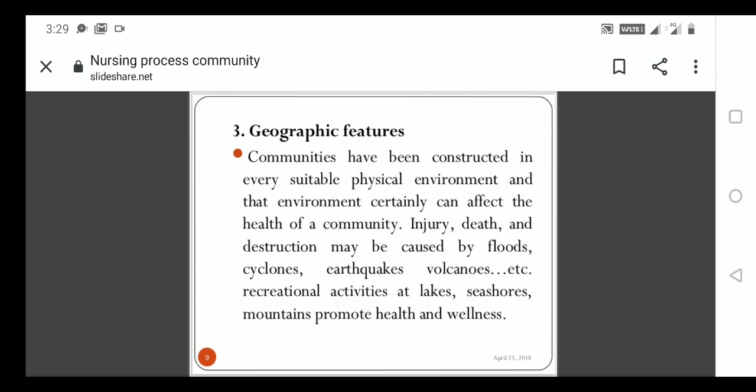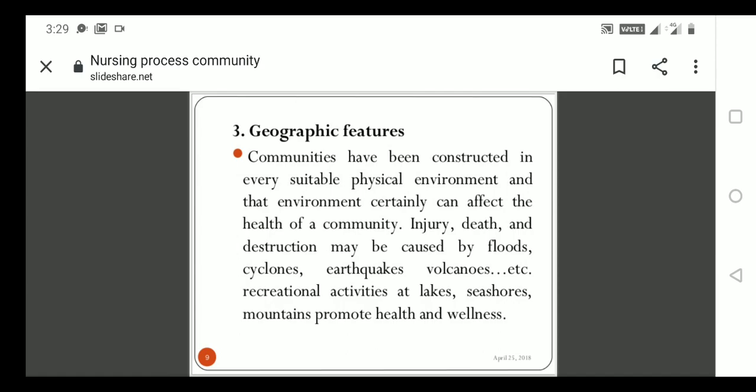Then any injury, death or destruction may be caused by floods, cyclones, earthquakes, volcanoes, etc. Recreation activities like lakes, seashores and mountains promote health and wellness. So what are the things you should know in a community?